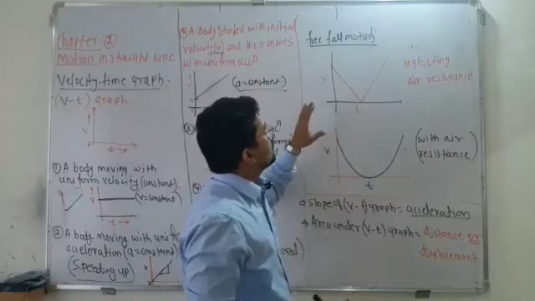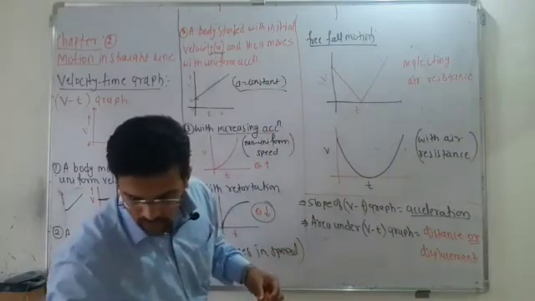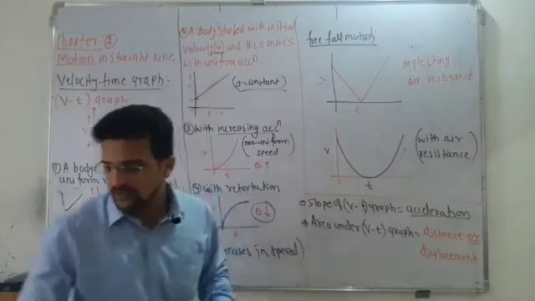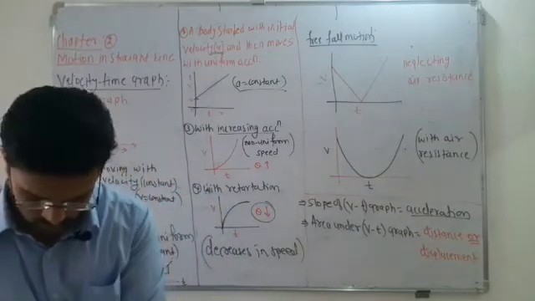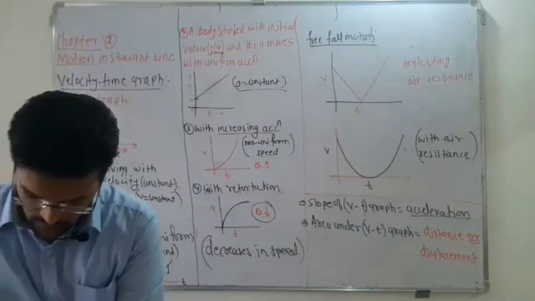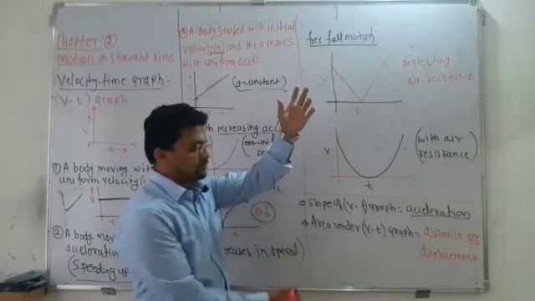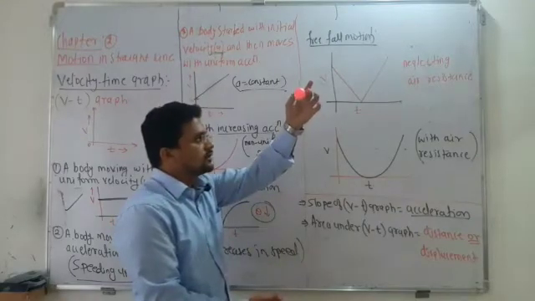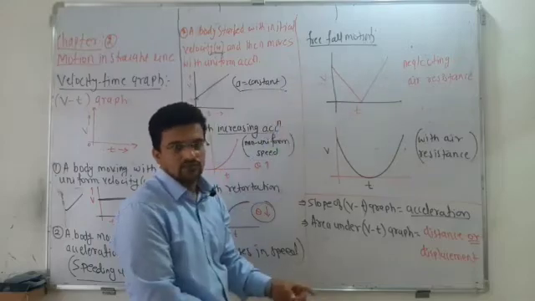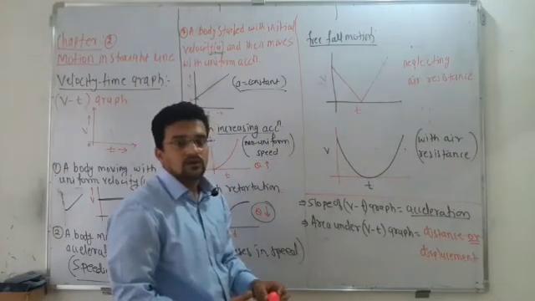And here, whenever the object is in free fall, so if I drop this, you can consider any ball. Let me show you. Suppose this is one ball, and if you drop it, because this is also a straight line motion, its velocity goes on increasing, and after some time it bounces back.